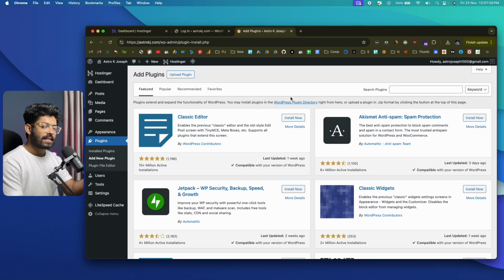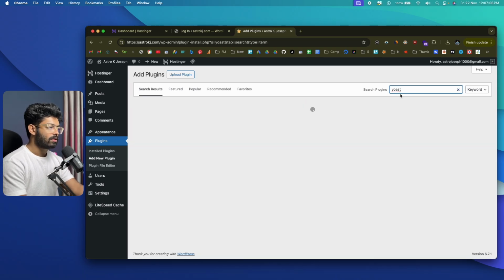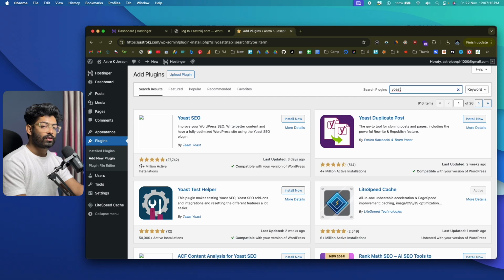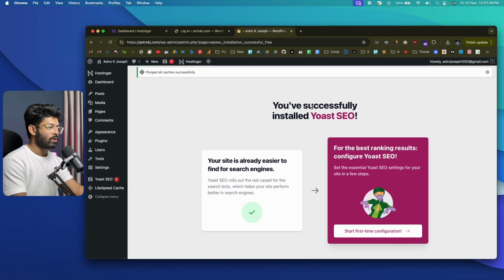And in this context, let's say I want to add an SEO plugin to my WordPress blog. So all I gotta do is enter Yoast or whatever plugin name into the search field, and it will show me the result. So this one right here, the Yoast SEO plugin, is used by more than 10 million active installations. So more than 10 million people are currently using Yoast SEO on their websites. I can click on this install now option, and once it's installed, next I need to activate the plugin. So I can click on this activate option. And yes, we have successfully installed Yoast SEO.